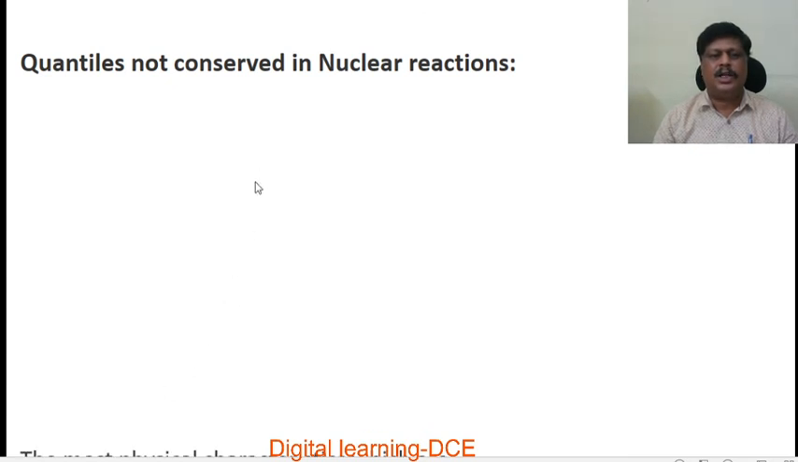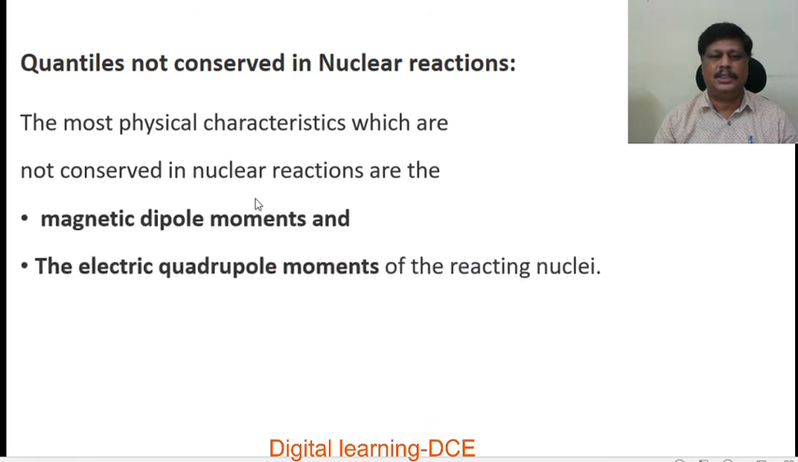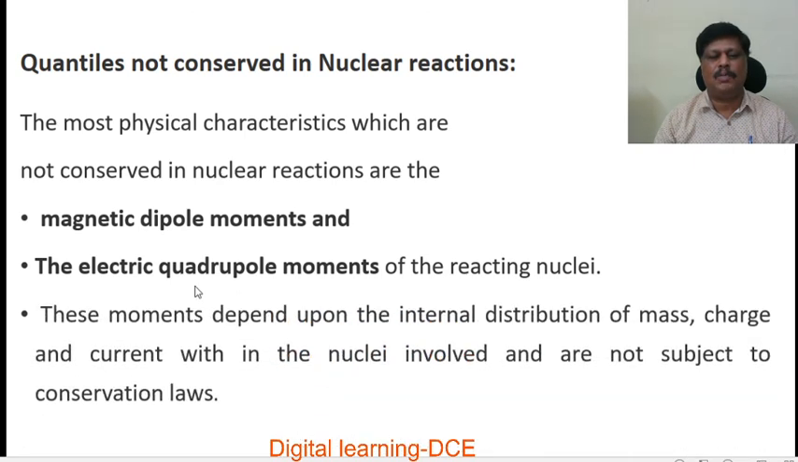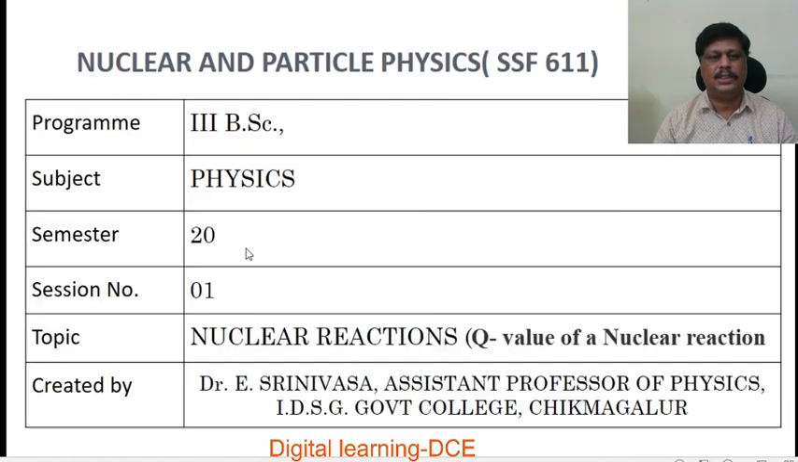What are the quantities which are not conserved in nuclear reactions? The physical characteristics which are not conserved in nuclear reactions are: the first one, magnetic dipole moments, and the second one, the electric quadrupole moments of the reacting nuclei. These moments depend upon the internal distribution of mass, charge and current within the nuclei involved and are not subject to conservation laws. So these two quantities, magnetic dipole moment and electric quadrupole moment, are not conserved in nuclear reactions.